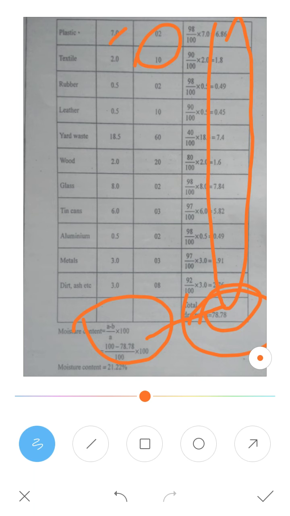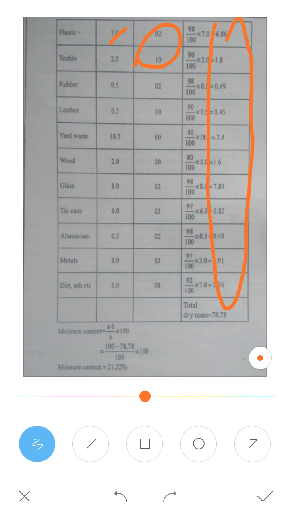So the percentage moisture content you will get is around 21.22. Either you can do it like this, or you can directly do 100 minus this value and you will get the direct value.